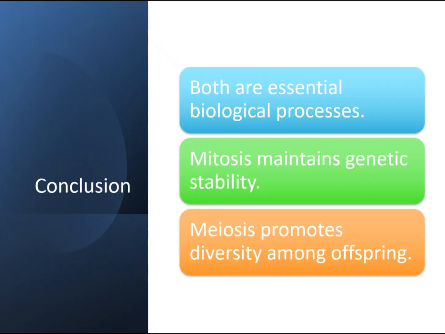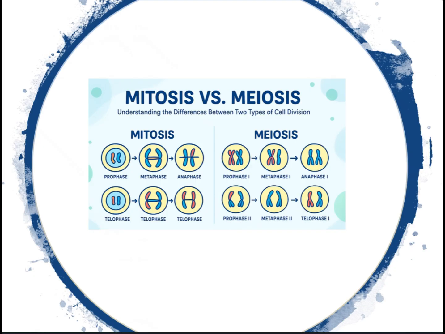Now for the conclusion. Both are essential biological processes. Mitosis maintains genetic stability. Meiosis promotes diversity among offspring. And here is the difference between two types of cell division.